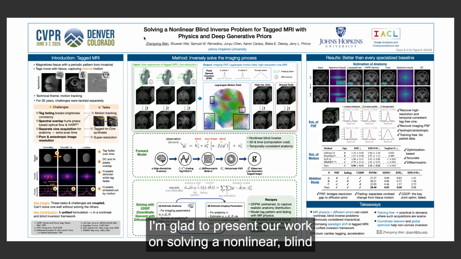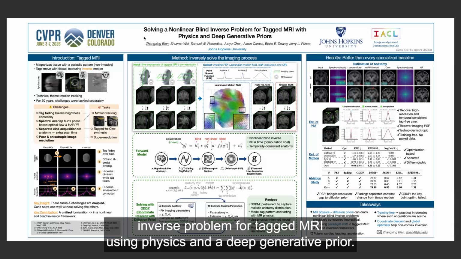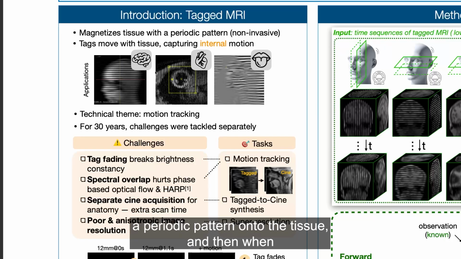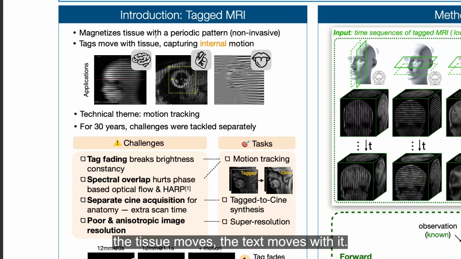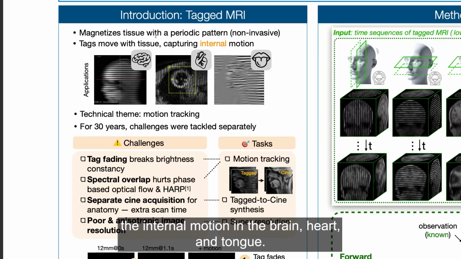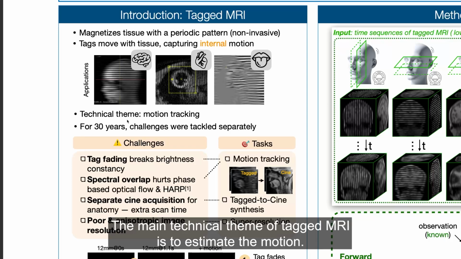I'm glad to present our work on solving a nonlinear blind inverse problem for tagged MRI using physics and a deep generative prior. With an MRI scanner, you can non-invasively imprint a periodic pattern onto the tissue, and then when the tissue moves, the tag moves with it. It has been the gold standard for non-invasively measuring the internal motion in the brain, heart, and tongue. The main technical theme of tagged MRI is to estimate the motion.